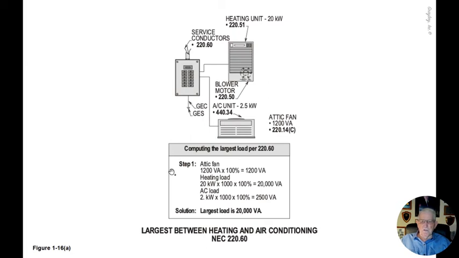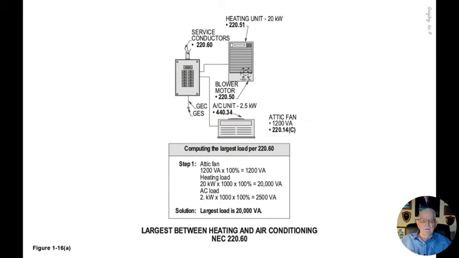This illustration deals with the largest between the heating and air conditioner, in accordance with 220.60 of the NEC. Now notice we have a heating unit that we would look at, 20 kW rating, in accordance with 220.51. We see the blower motor in 220.50. The AC unit now is 2.5 kW in accordance with 440.34.